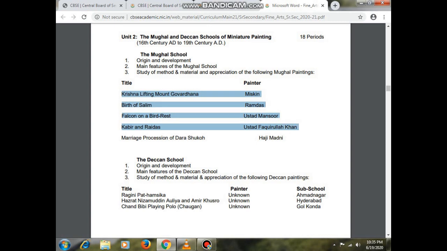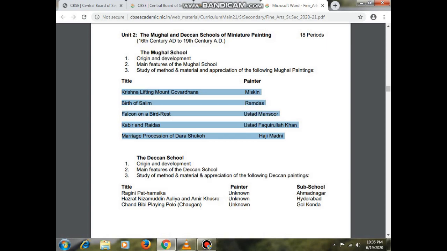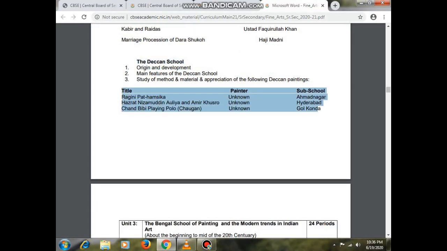Now here, the birth of Salim from Ramdas, Falcon on the bird rest by Ustad Mansur, and Kabir and Raidas by Ustad Fakhruddin Khan. Marriage procession of Dara Shukoh, that is by Haji Madni.